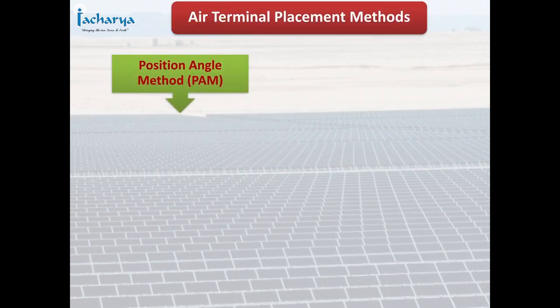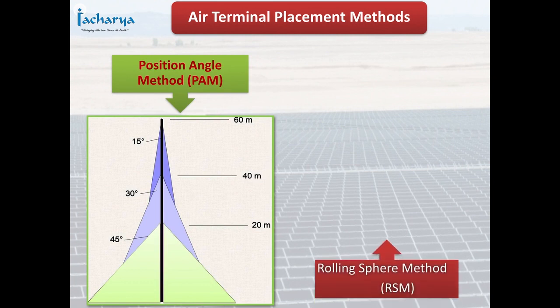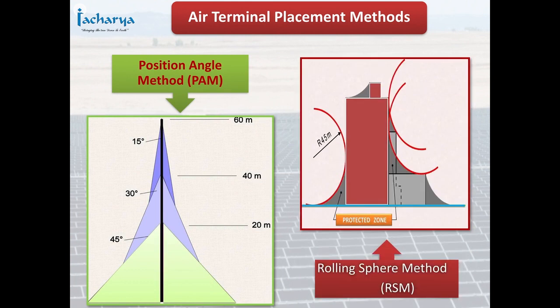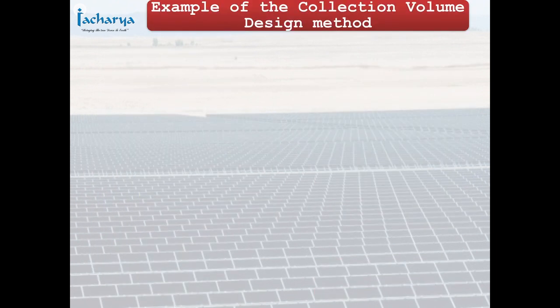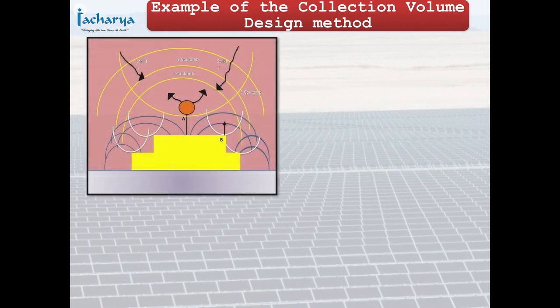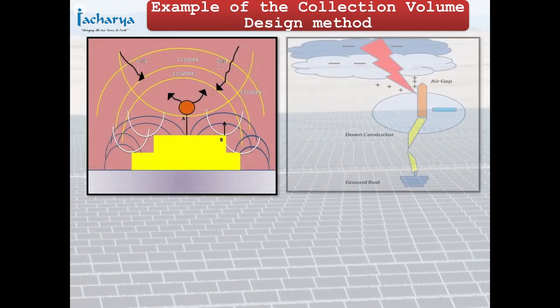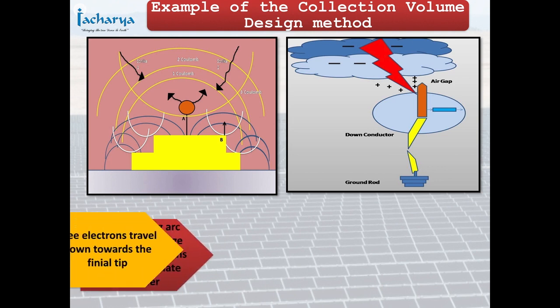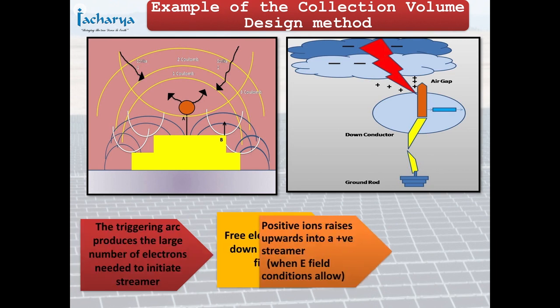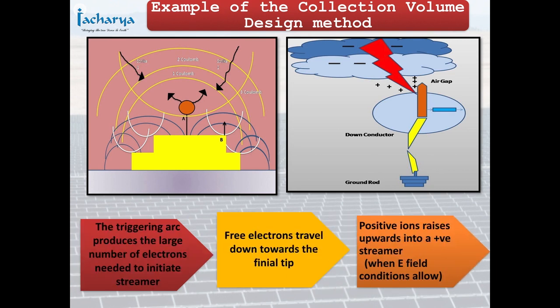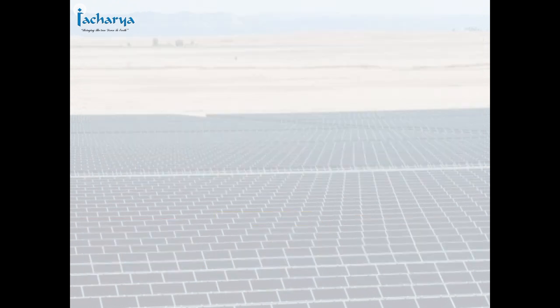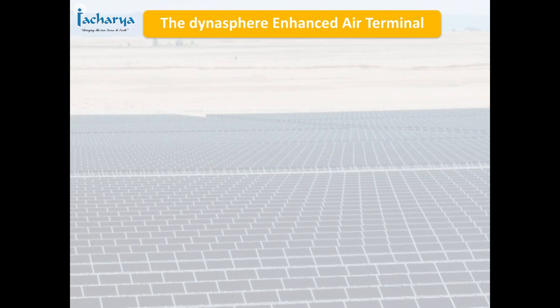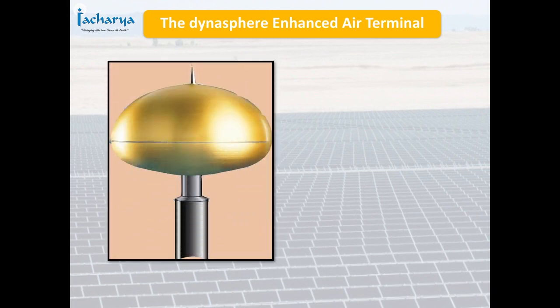The air terminal placement method and the rolling sphere method is shown here. The Dynasphere enhanced air terminal looks as indicated in the figure.